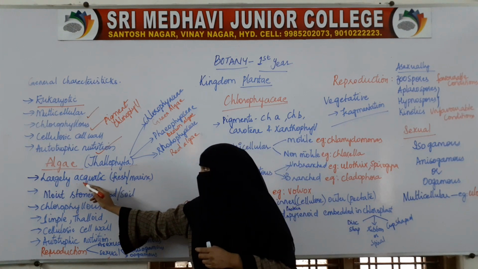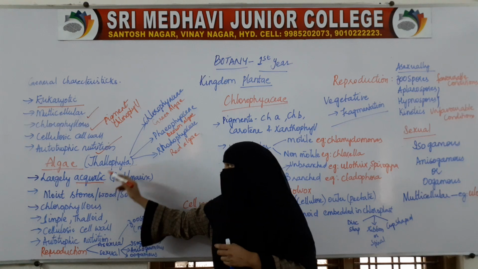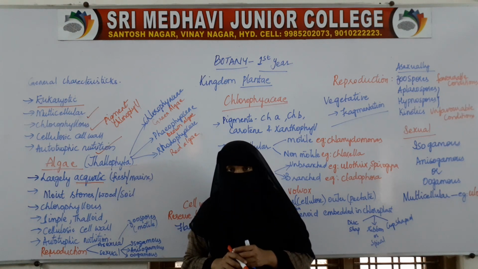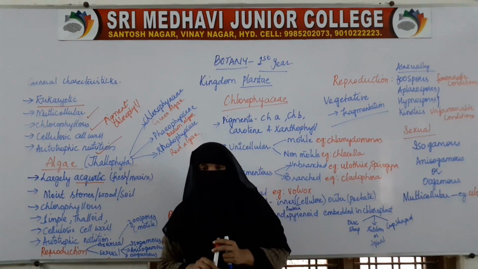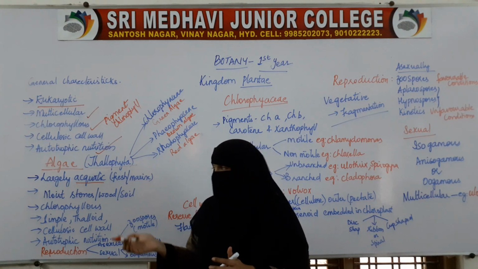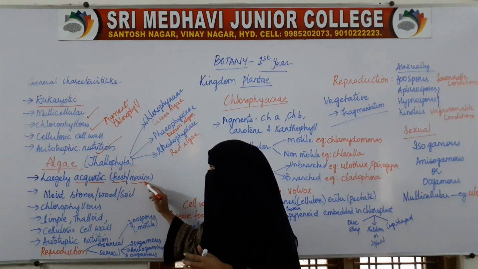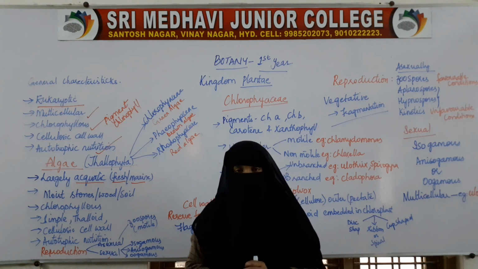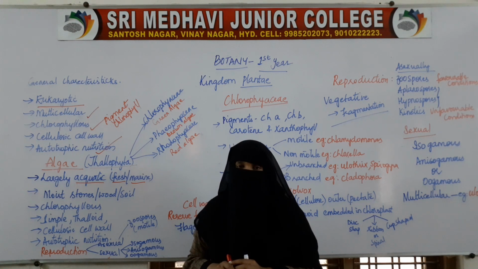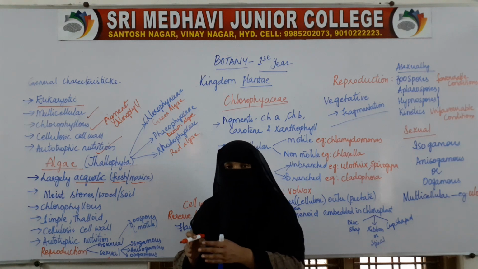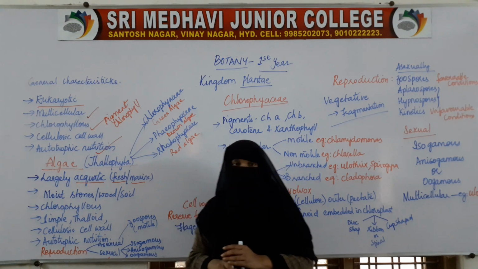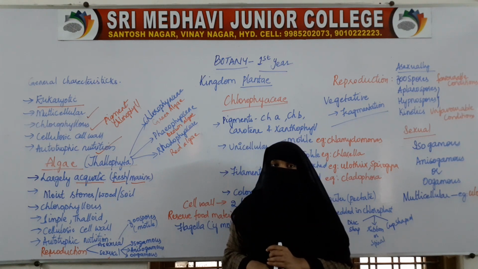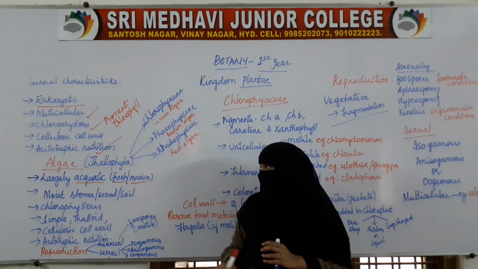They are largely aquatic, that is, they are found in water, whether it is fresh water or marine water, but largely algae are aquatic in habitat.